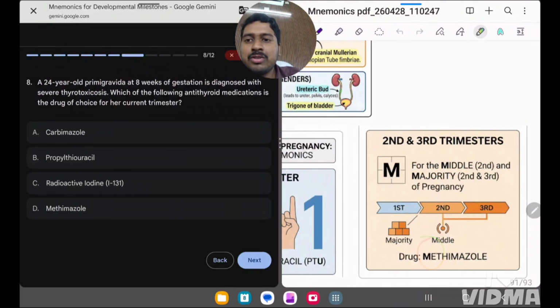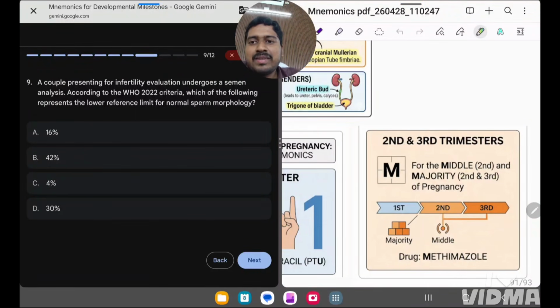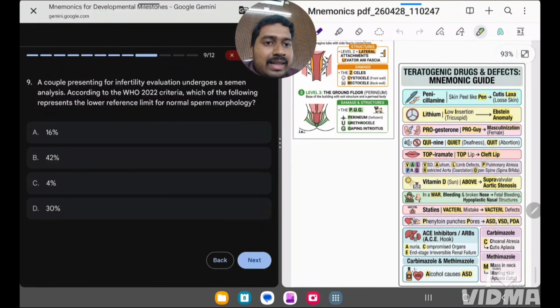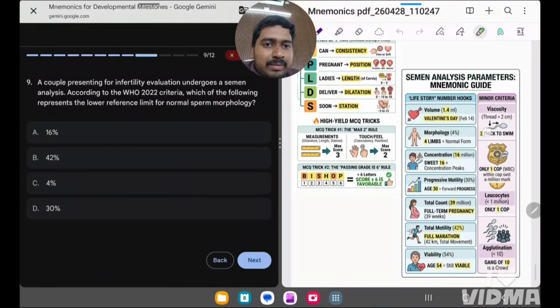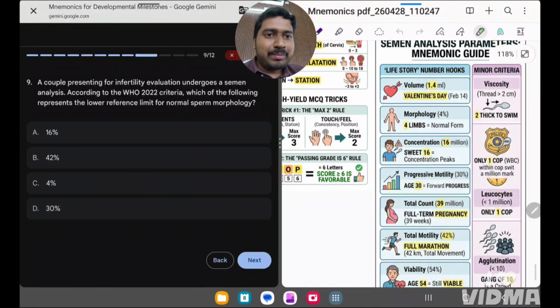So it is methimazole. So the answer for first trimester is propylthiouracil. Next, a couple presents for infertility evaluation for semen analysis, and this is one of the very frequent questions where students go wrong. So we'll go for semen analysis, how to remember with mnemonics. Okay, where is semen analysis? Over here, yes. So it's easy to remember.